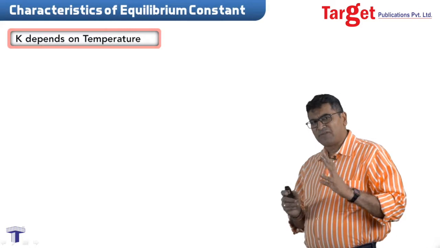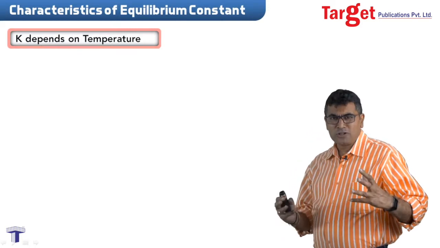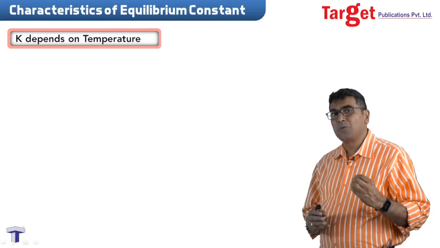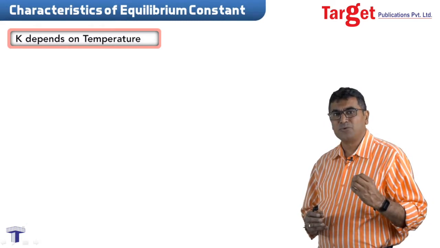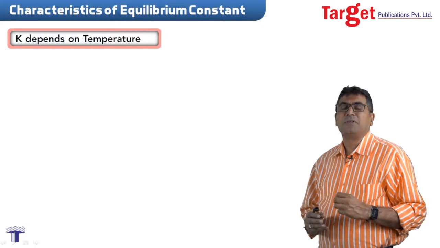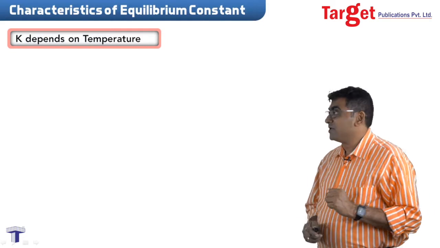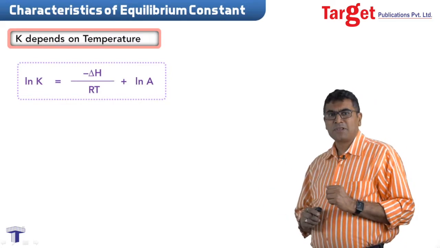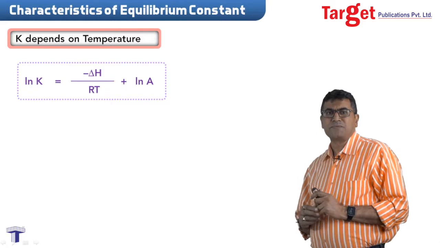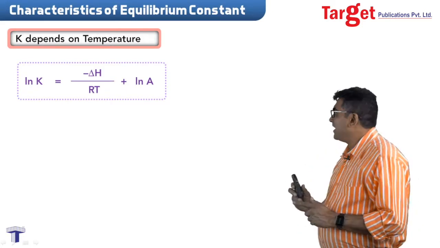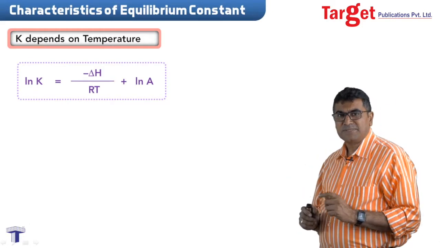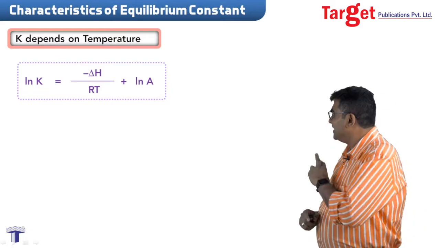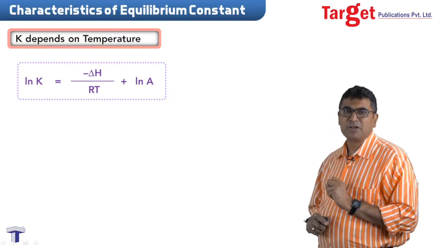Yes, you may recall one thing very clearly. In all the discussions so far, in every case so far, we have always been insisting on the term called temperature. Every time we come to a discussion, we talk about temperature. Hence, Kc does depend on temperature. It will change with temperature. Look at this equation. This equation is known as the Van't Hoff equation. Carefully observe. ln K means log to the natural base of equilibrium constant. Delta H is nothing else but the enthalpy change.